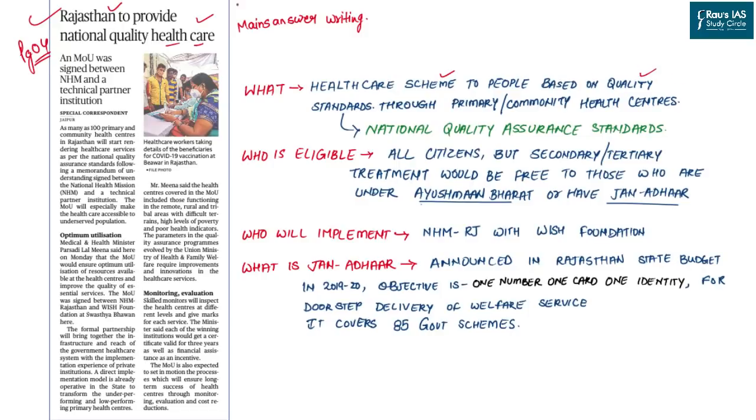And these quality standards will be provided through the primary and the community health centers across the state. Government has decided to set up 100 such primary centers which will provide quality healthcare standards. Now, this is one of the biggest issues, or one of the biggest hurdles, found in the Indian health sector